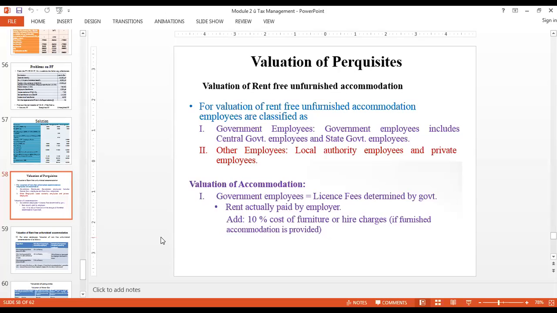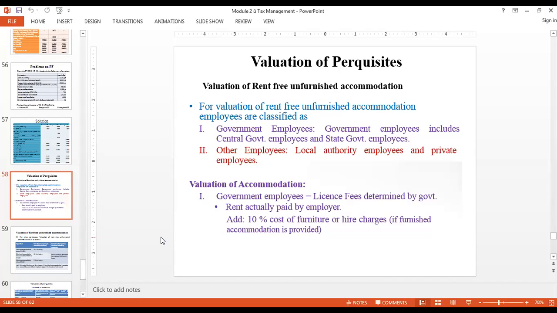License is nothing but the rent. So, license fee determined by the government. That is actually the rent paid by the employee. To this, you have to add 10% cost of furniture or hire charges if furnishing is provided. If no furnishing is provided, then whatever is the actual rent paid has to be taken into consideration. Now, it might be a bit difficult for you to understand how to relate this, but once we come to the problem part of it, you'll be able to understand how to relate all these things one by one. Clear? Just as of now, understand that if you are a government employee, the government has a certain fee that has been determined.